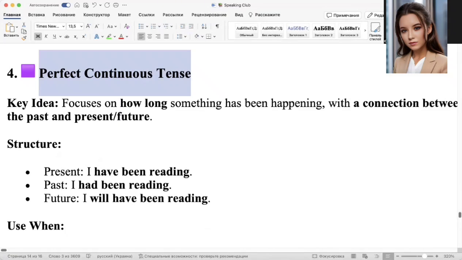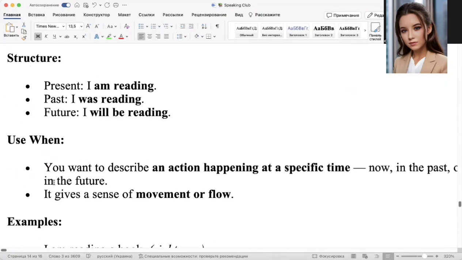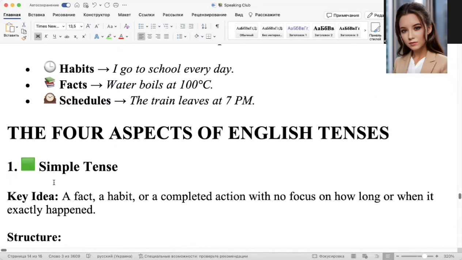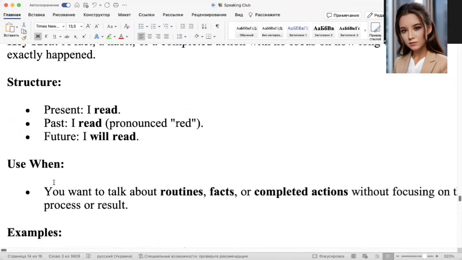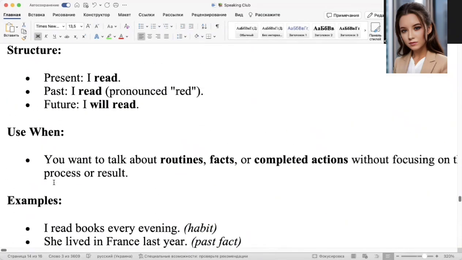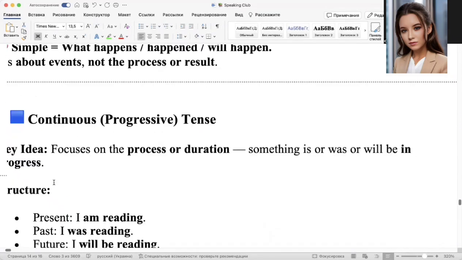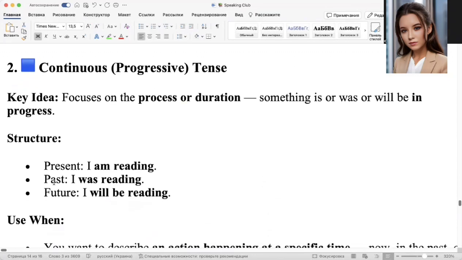For example, I have been reading for 1 hour, like this. So in the end, simple is a fact and regular action. Continuous focuses on the process.